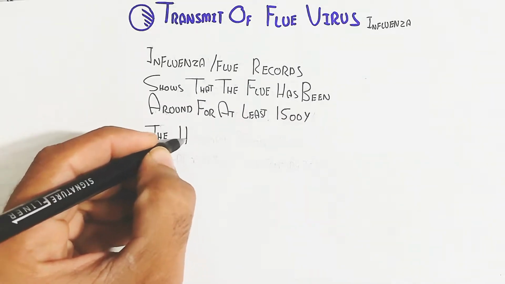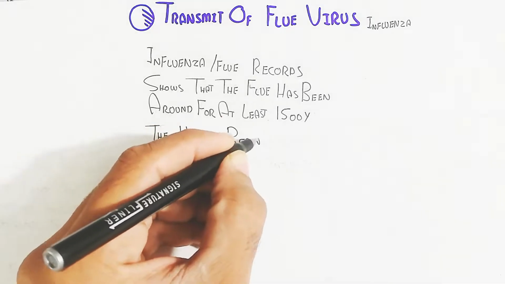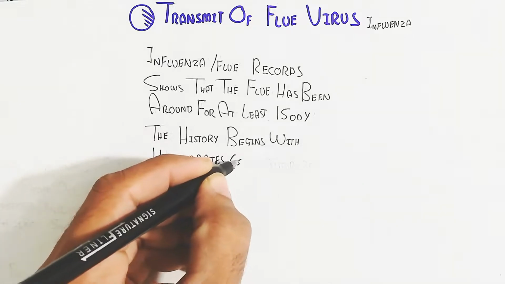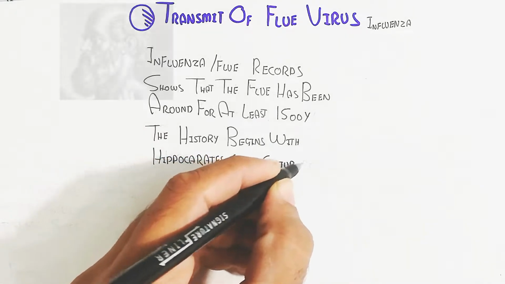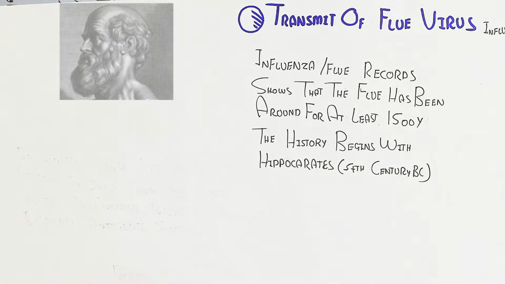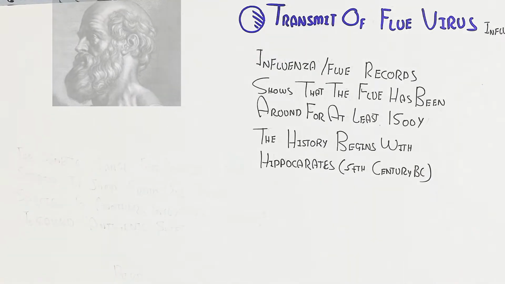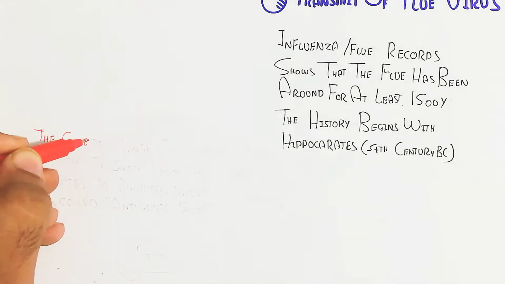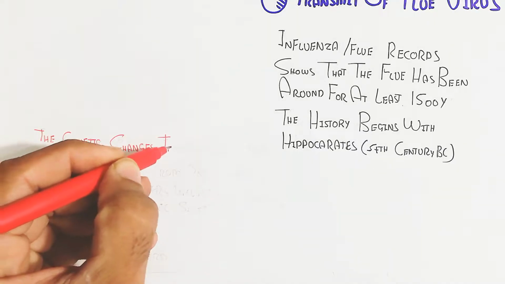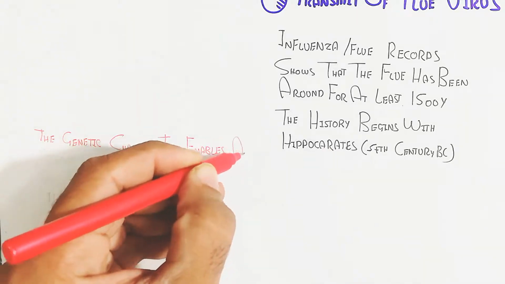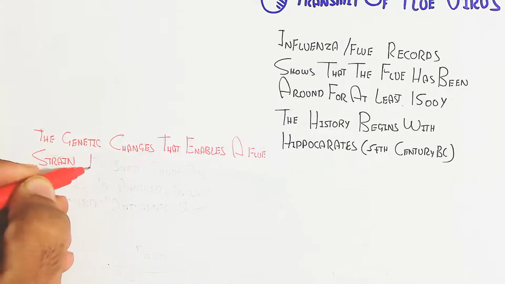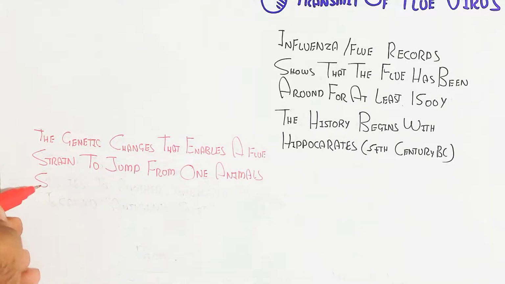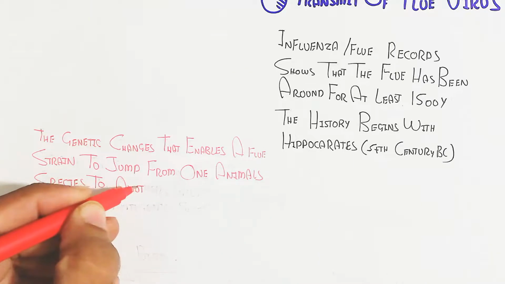The history begins with Hippocrates, in the 5th century BC. Hippocrates is also known in Urdu as Sakrat. He was a scientist of that time. The genetic changes that enable a flu strain to jump from one animal species to another, including human, are called antigenic shift.